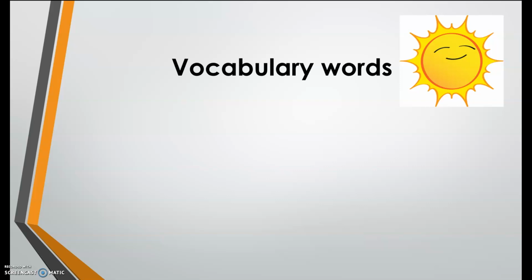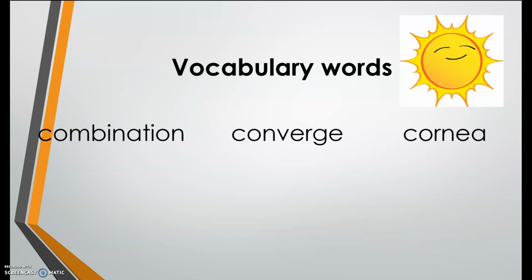We will start our lesson by reading our vocabulary words. So listen carefully as I read the first set of words. Combination, combination. Converge, converge. Cornea, cornea. Now repeat after me. Combination, converge, cornea.